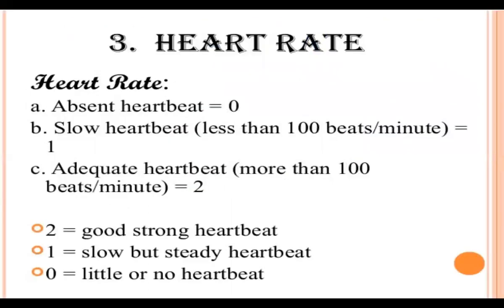For example, take the heart rate. If the heart rate is absent, you score 0. If it is a slow heartbeat, less than 100 beats per minute, then 1. And if it is an adequate heartbeat, more than 100 beats per minute, we can score 2. So 2 indicates a good strong heartbeat, 1 is a slow but steady heartbeat, and 0 is little or no heartbeat. That is how we give the scoring.